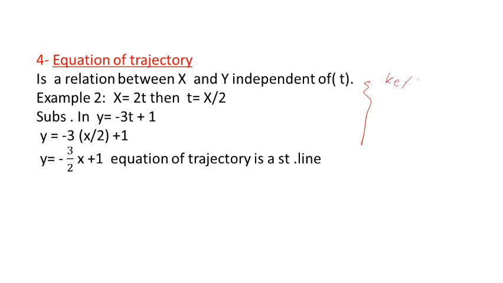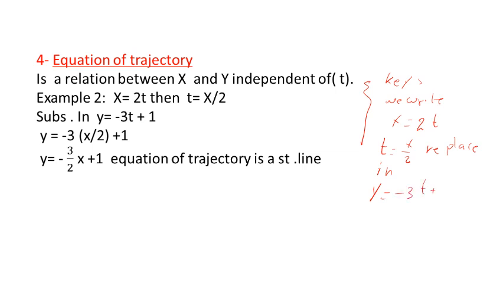Okay, to answer, we write x equal, for example here, 2t. From x we get the value of t, equal x over 2. We replace t in y, so y equal minus 3t plus 1.